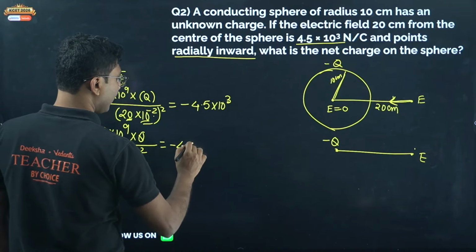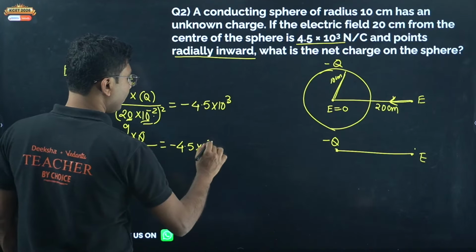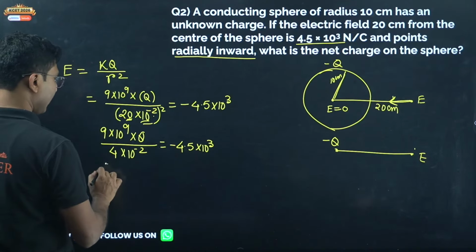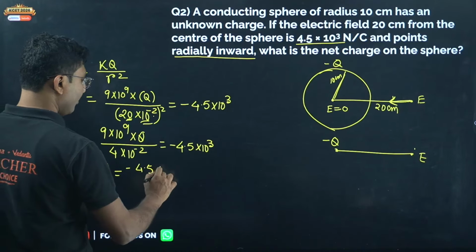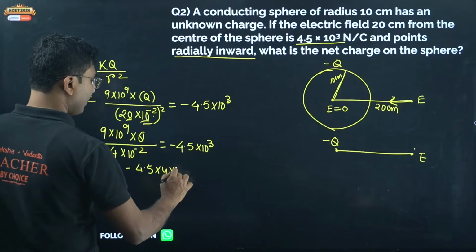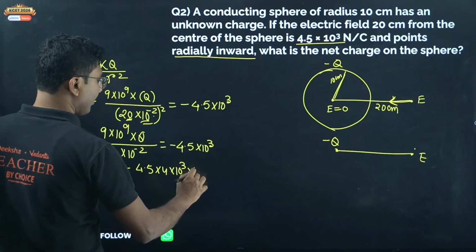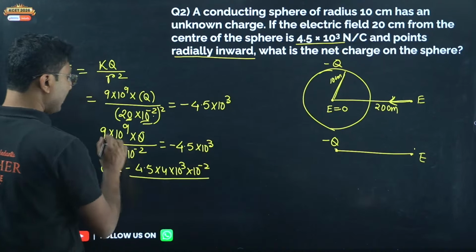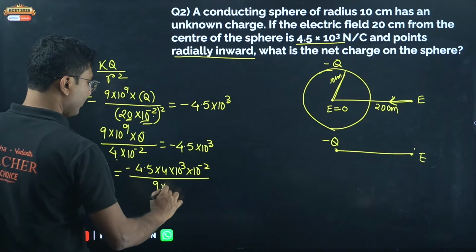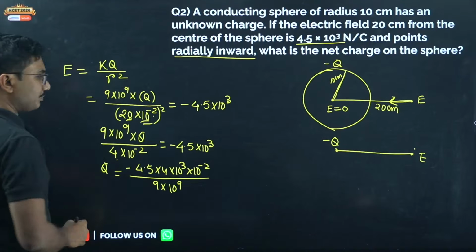Minus 4.5 into 10 to the power of 3. Now do the cross multiplication. We get Q equals to 4.5 into 4 into 10 to the power of 3 into 10 to the power of minus 2. Okay, so everything multiplied over here divided by 9 into 10 to the power of 9.